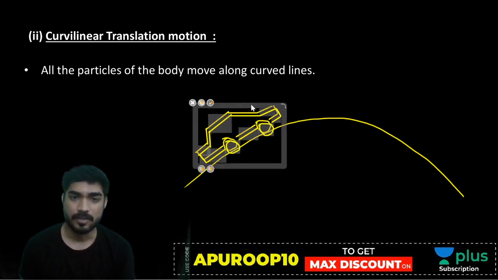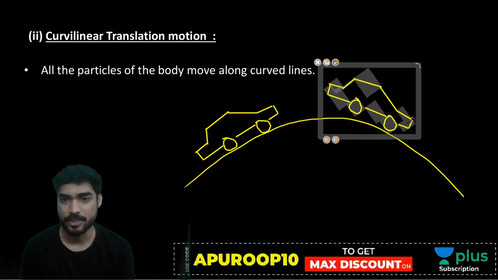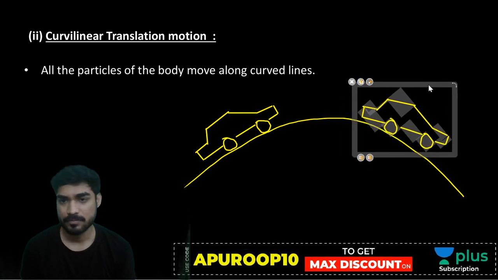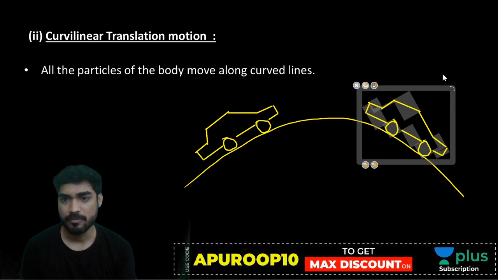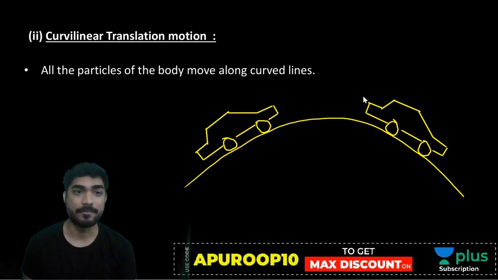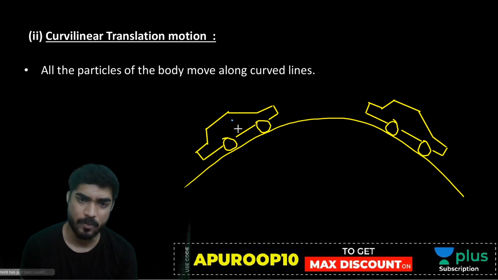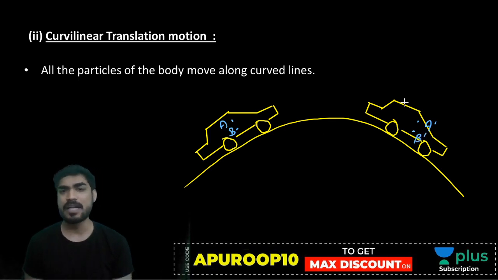Now beta, suppose after a while this car has reached here. Let's say after 10 seconds this car reached here. So beta, now again do the same thing. Consider any two particles A and B. A and B will be somewhere here, A dash and B dash. Now look at their path.